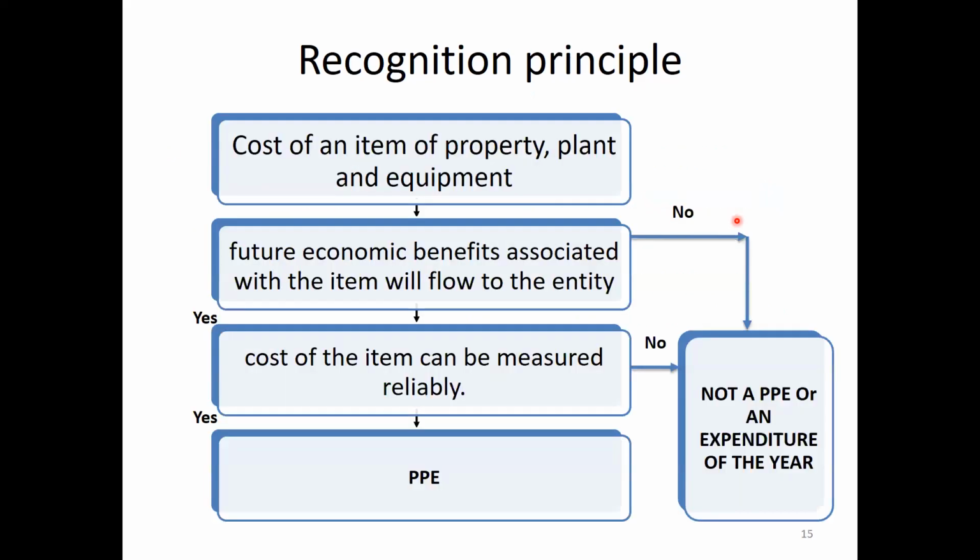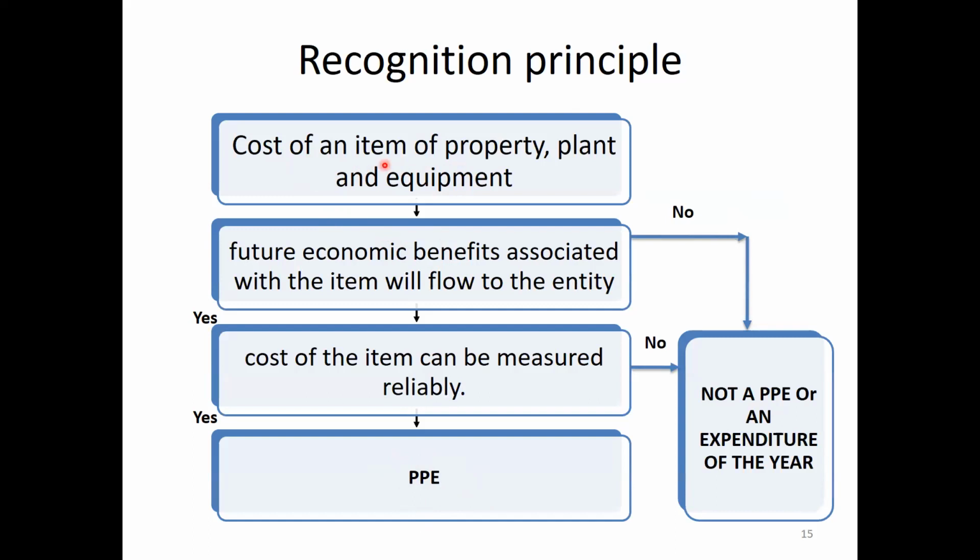How do we recognize an asset as PP? These are the criteria. First, we have to ask the question: can the cost of an item of property, plant, equipment be measured reliably? Is it possible to estimate the cost of an item?